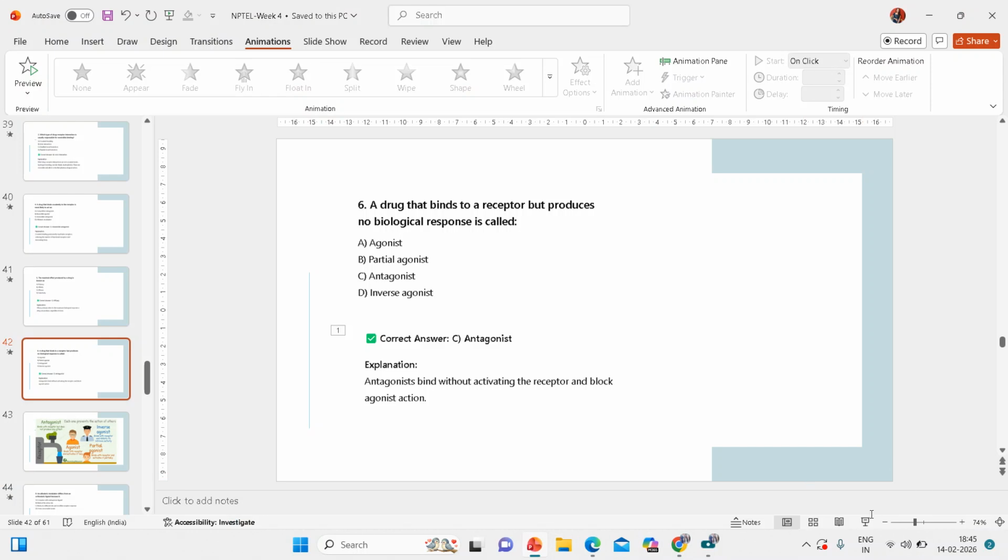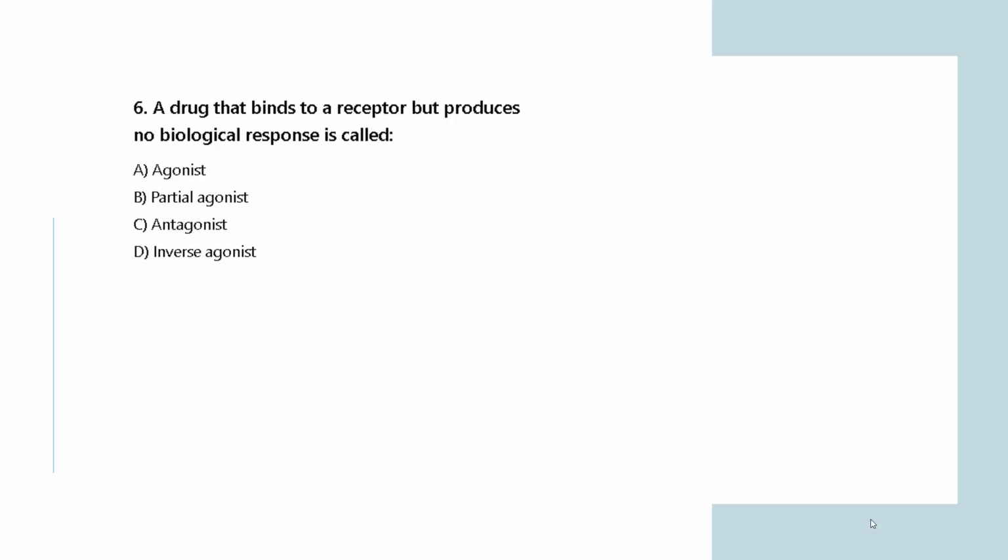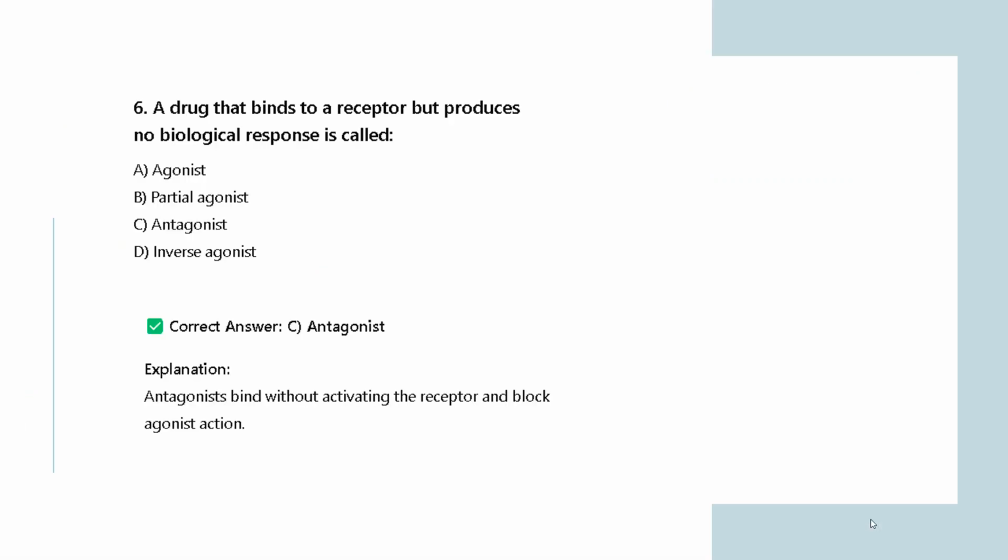Okay, so the answer is C. Yeah, it's the antagonist. An antagonist binds with the receptor and blocks the agonist action. It doesn't produce any biological response.